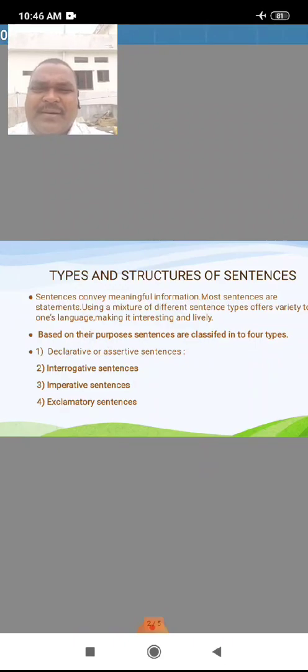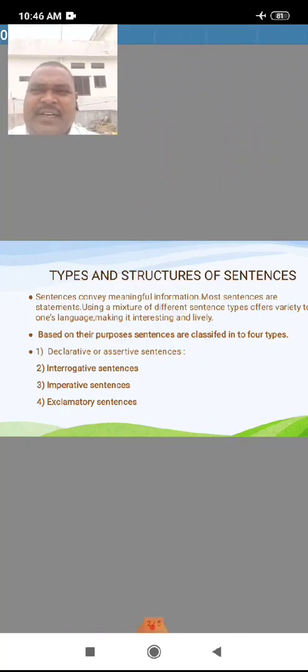Sentences are classified based on their purpose. Purpose, P-U-R-P-O-S-E. Sentences are classified into 4 types. That is declarative sentences or assertive sentences, D-E-C-L-A-R-A-T-I-V-E, declarative or assertive, A-S-S-E-R-T-I-V-E.